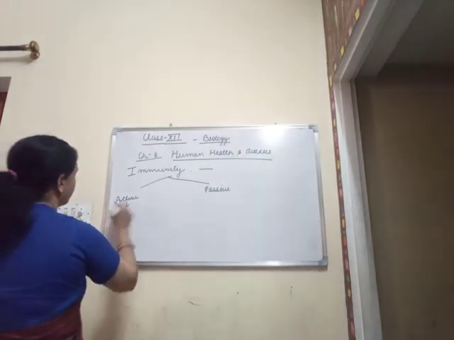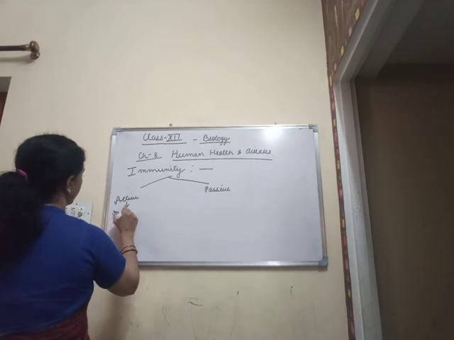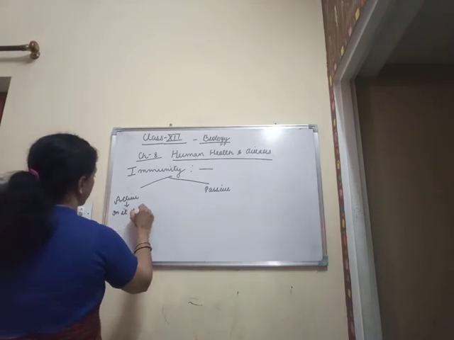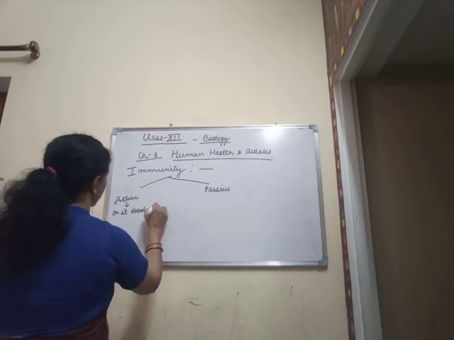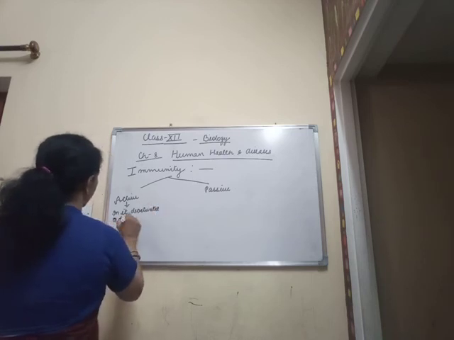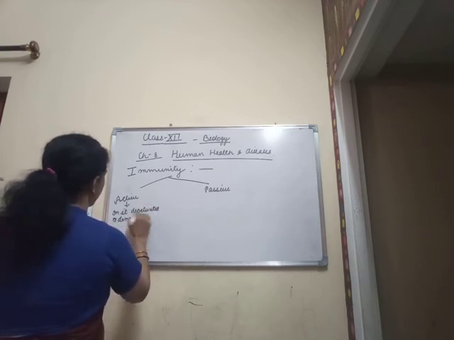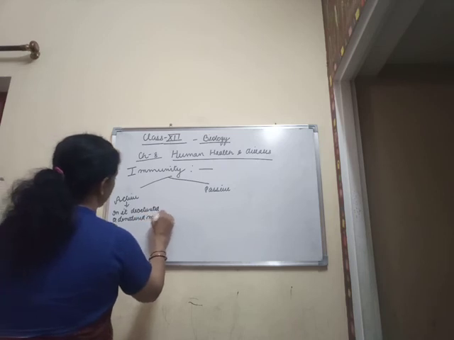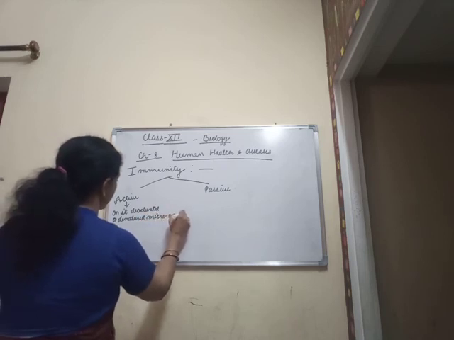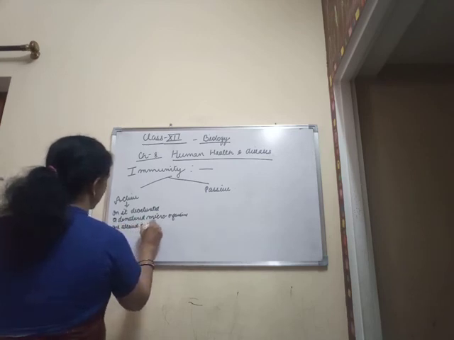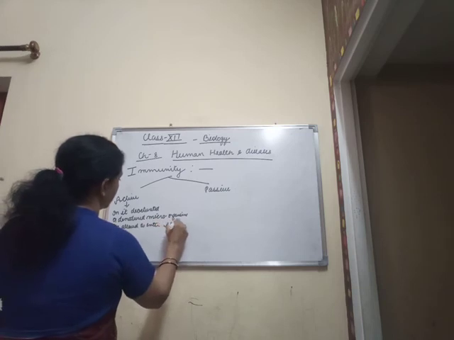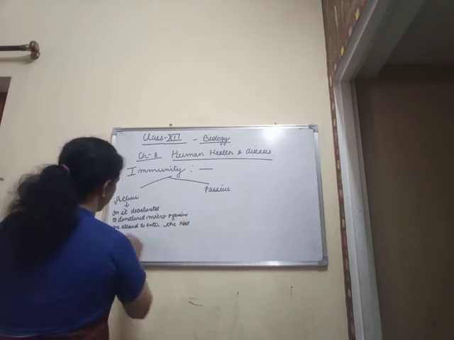Again, talking about active immunity: deactivated or denatured microorganisms are allowed to enter the host body.